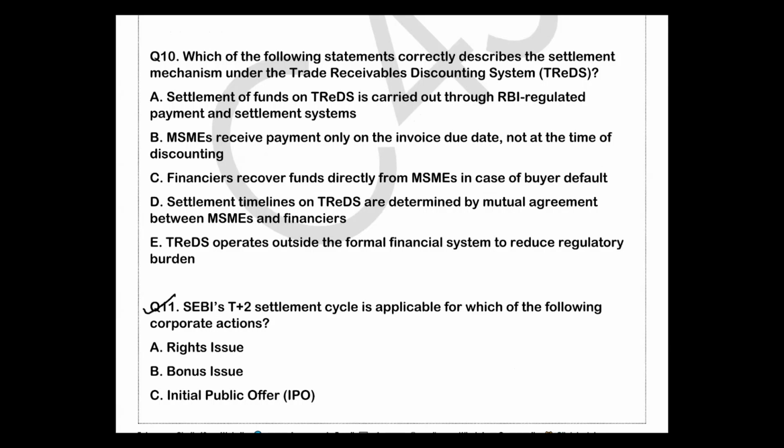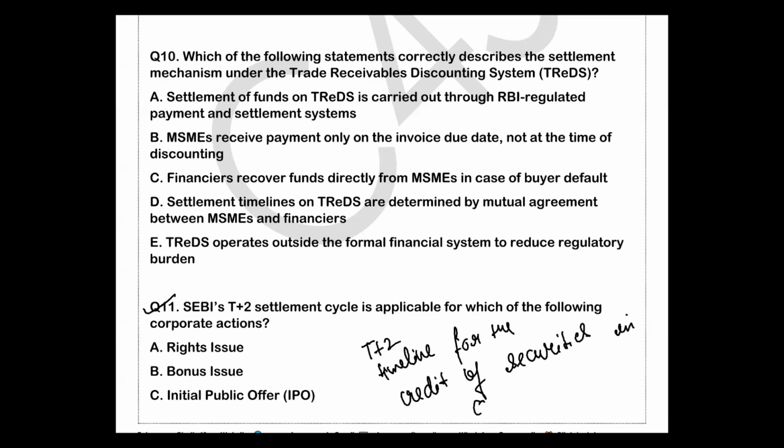Question 11 asks: SEBI T plus 2 settlement cycle is applicable for which of the following corporate actions? It is a very difficult question to answer if you are not very much aware of the circulars. These are SEBI circulars, not the RBI circulars. So SEBI has prescribed a T plus 2 timeline for the credit of securities in case of a bonus issue, not bonus share, sorry, bonus issue.